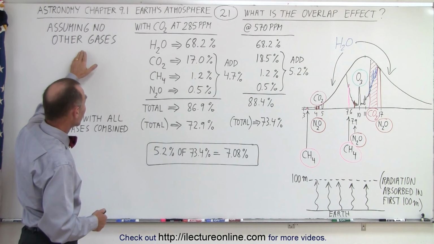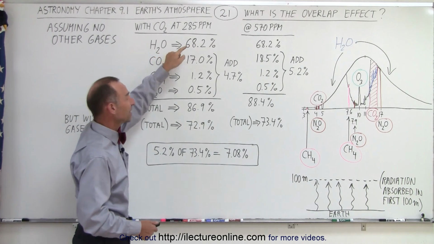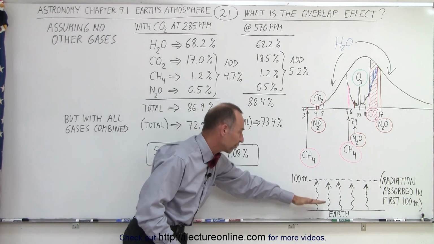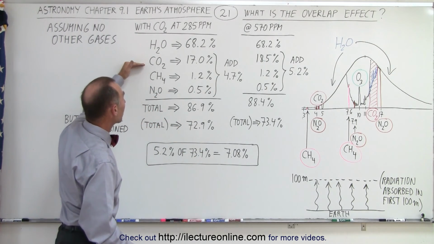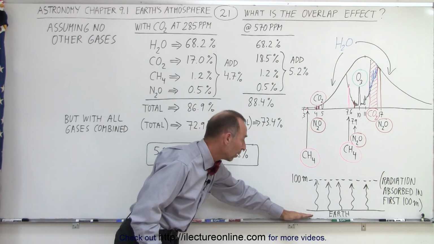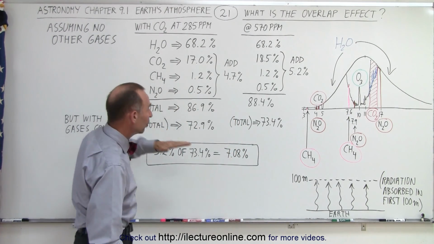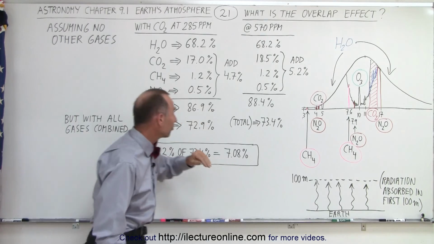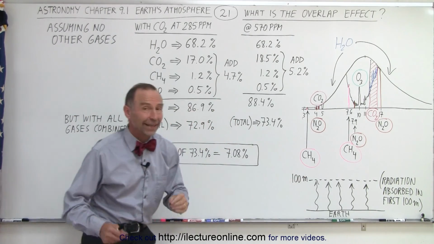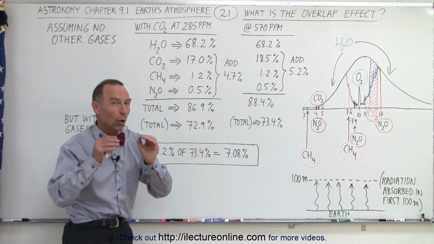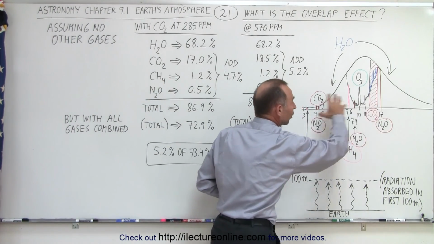So first, assuming there are no other gases, we can see that water vapor would absorb 68.2% of the radiation coming from the Earth by the time you reach an altitude of 100 meters. Carbon dioxide would absorb 17%. Methane would absorb 1.2%, and nitrous oxide would absorb 0.5%. Again, that's if those gases existed only by themselves.